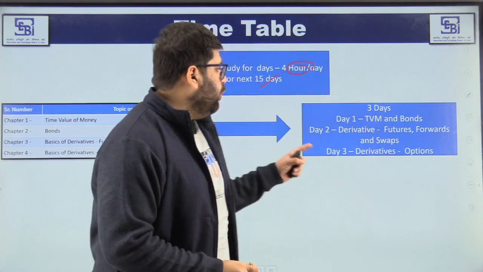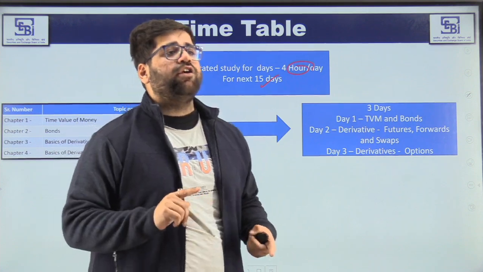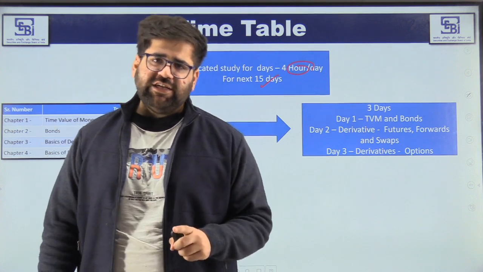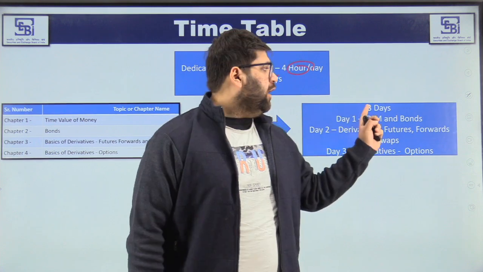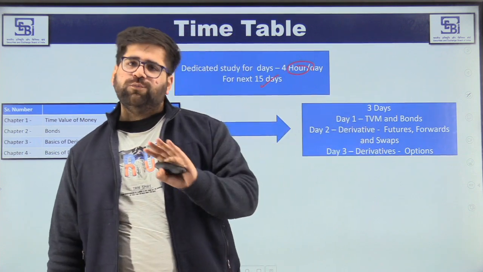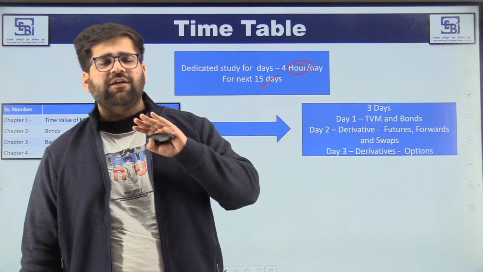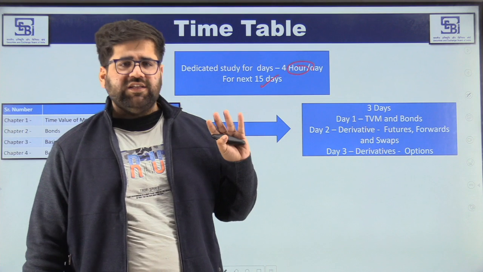So on day 1, cover your TVM, that is time value of money, and bonds. This is very basic in nature. I am not assuming that you will allocate more than day 1. 2 hours of TVM and 2 hours of bonds is more than enough. Very basic to understand, nothing like rocket science. Basic English, you just need to understand.